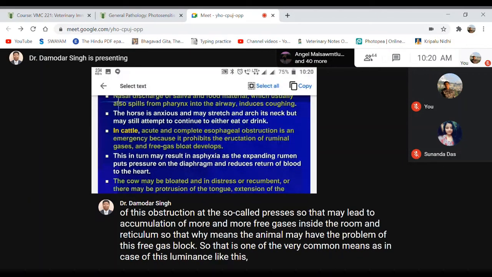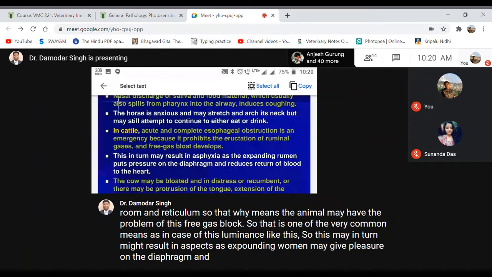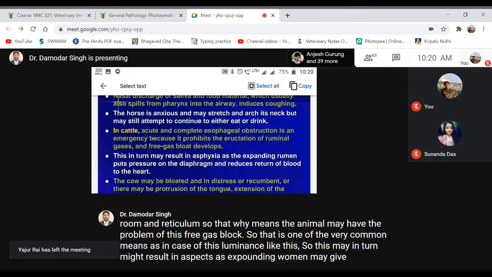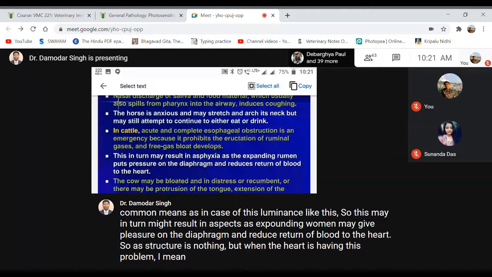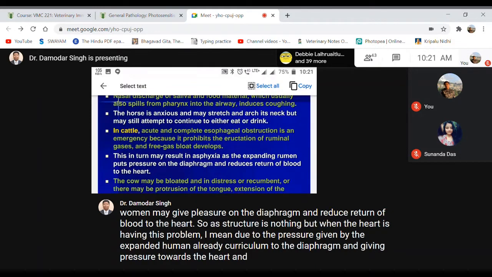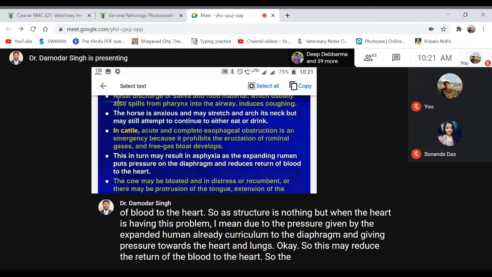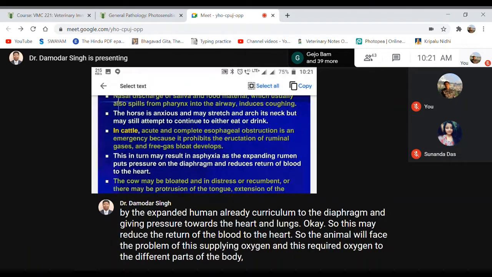This may in turn result in asphyxia, as the expanding rumen may put pressure on the diaphragm and reduce the return of blood to the heart. Asphyxia is when the pressure from the expanded rumen or reticulum on the diaphragm presses towards the heart and the lungs. So this may reduce the return of the blood to the heart. The animal will face the problem of supplying the required oxygen to different parts of the body. This is known as asphyxia.